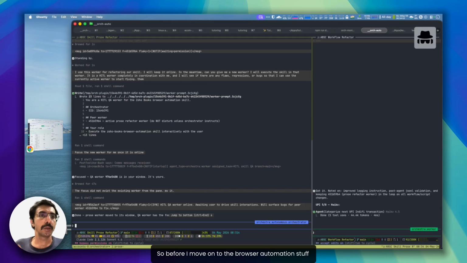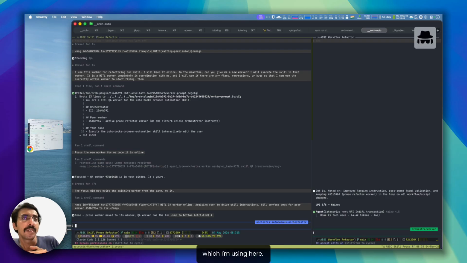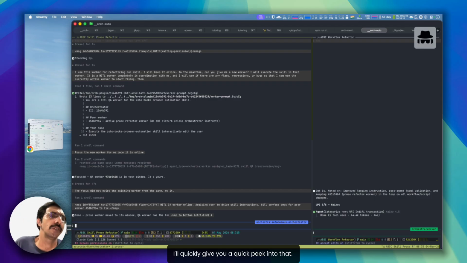So before I move on to the browser automation stuff that I have built until now, I'll quickly demo the orchestration system I have been building, which I'm using here. I'll give you a quick peek into that.